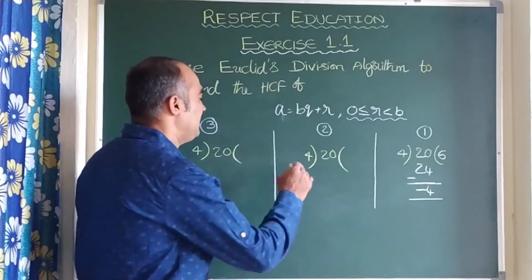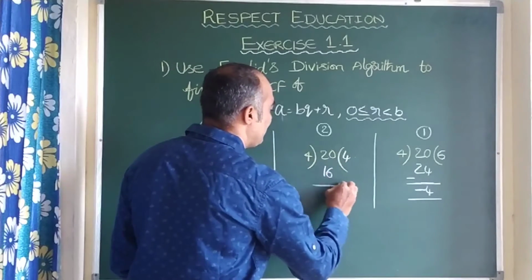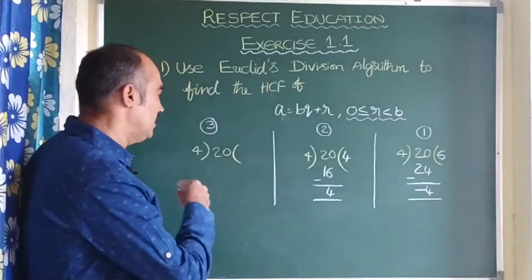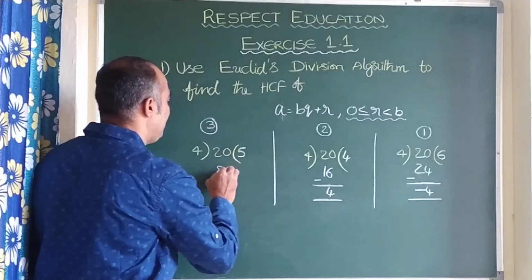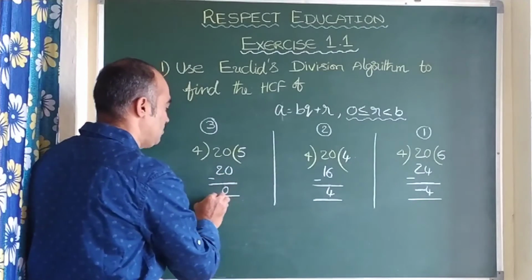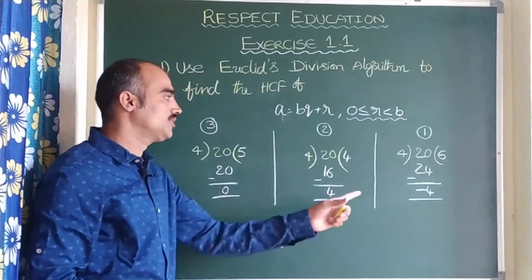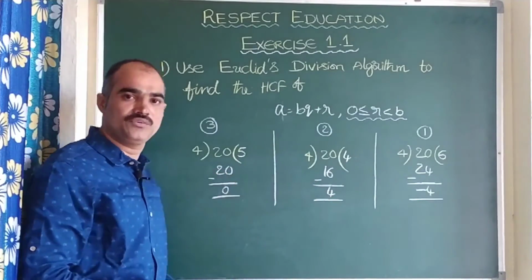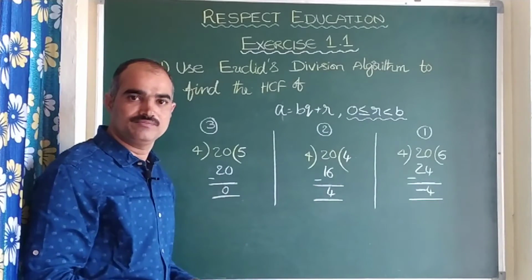Here he had done 4 4s are 16. When we subtract, he said, sir, I got 4. Third one, 4 5s are 20. So, sir, here I got 0. The question is in front of you, children. The solutions done by three different students are also in front of you. Can you tell me which case is correct?